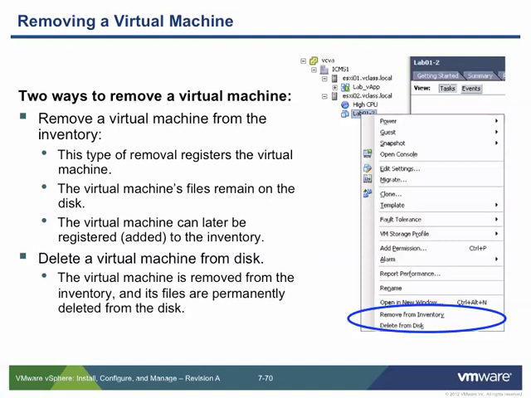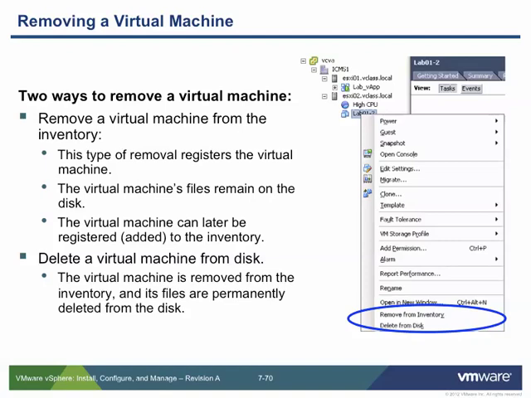There are two different ways that you can remove a virtual machine. There's removing it from inventory, which just unregisters it from the vSphere environment or from the ESXi host, but it still remains on disk. If you right click on any virtual machine, you go down to the bottom of the context menu where it says remove from inventory or delete from disk. If you select remove from inventory, it unregisters that virtual machine from the ESXi host and from the vCenter server.